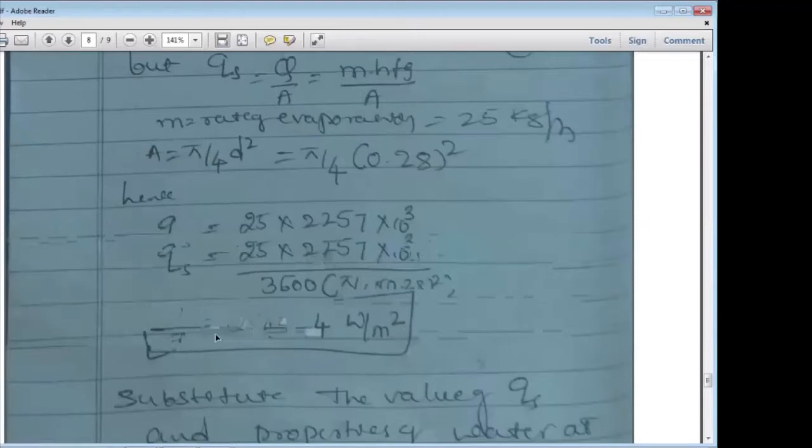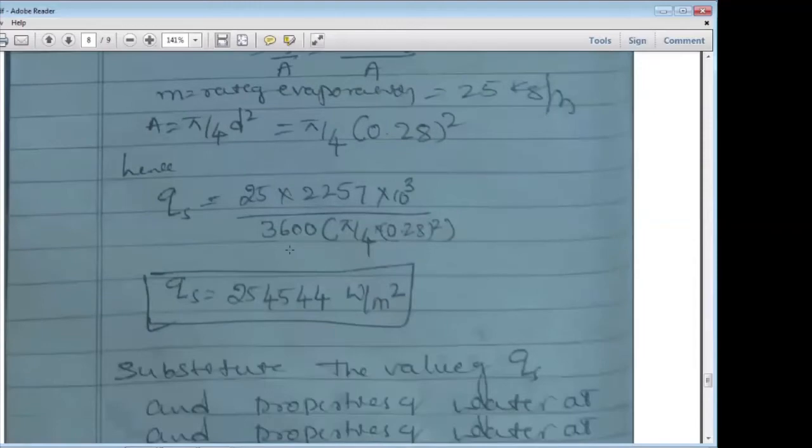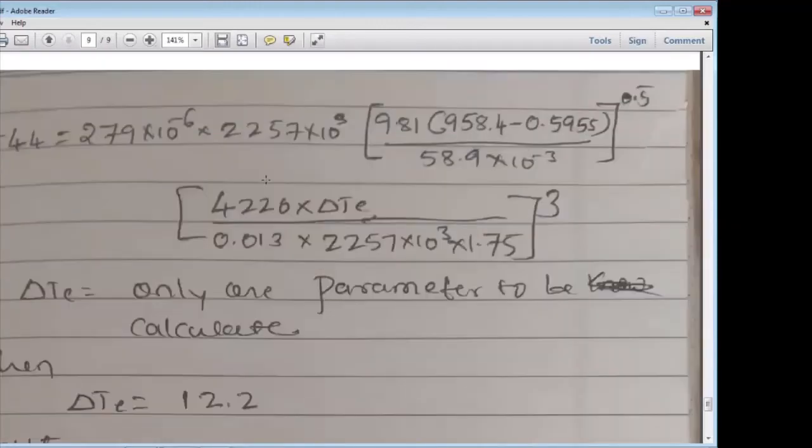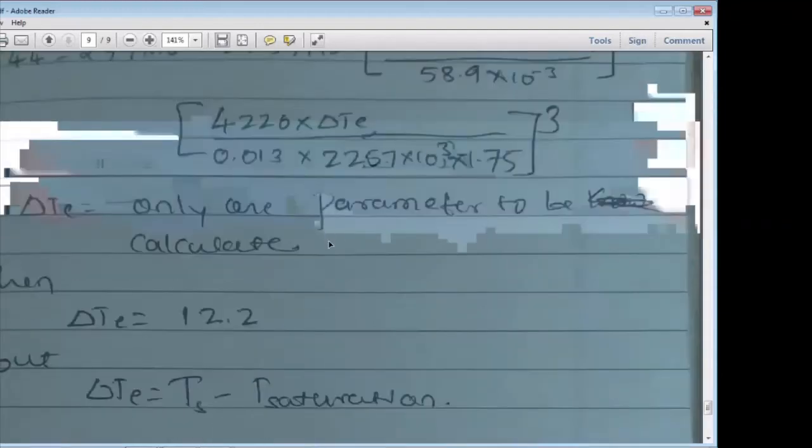Understand? Substitute these values in this equation, then you can calculate delta T. Substitute the Qs value and all these property values here. Delta T is the parameter to be calculated.